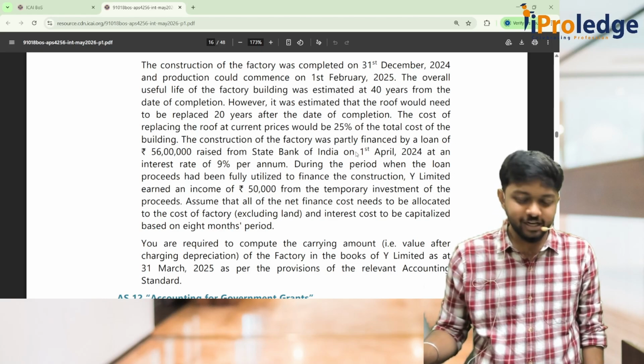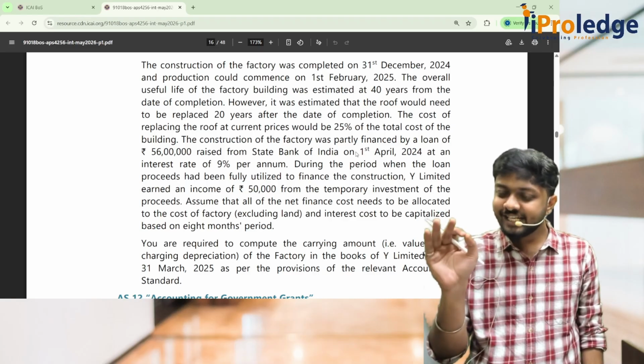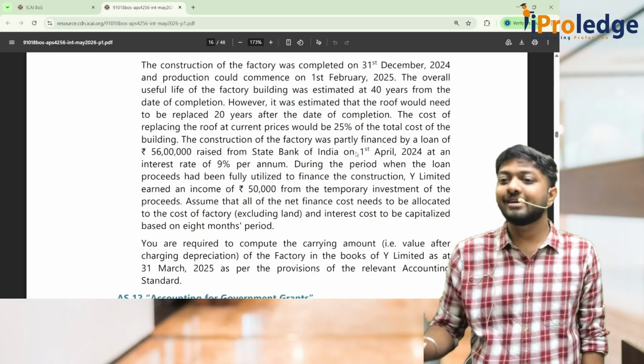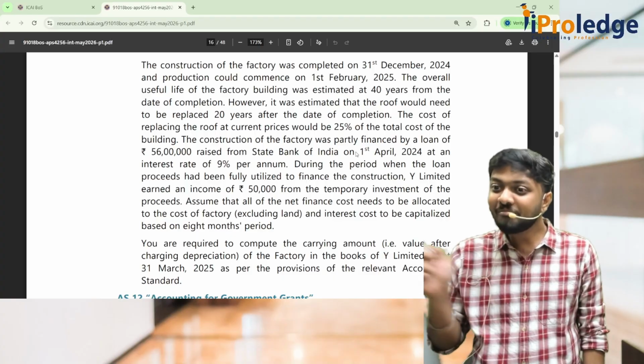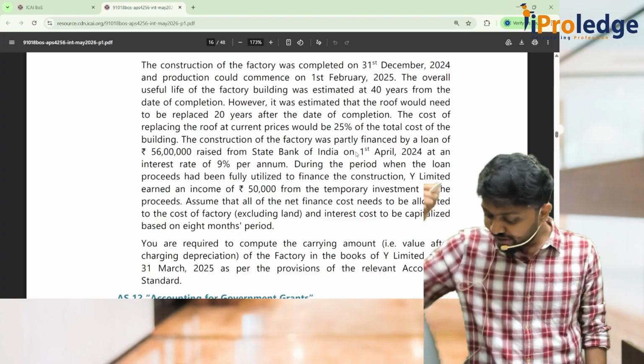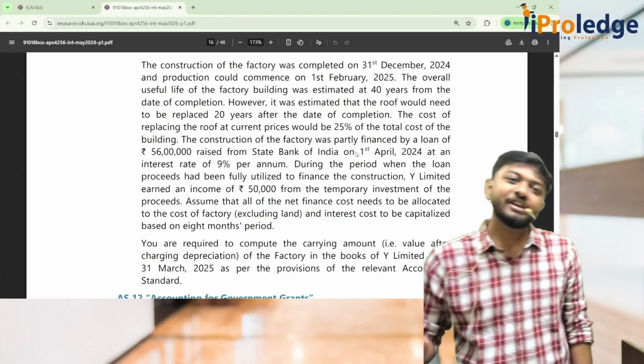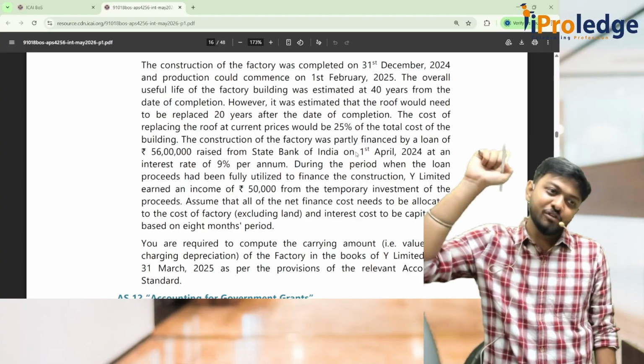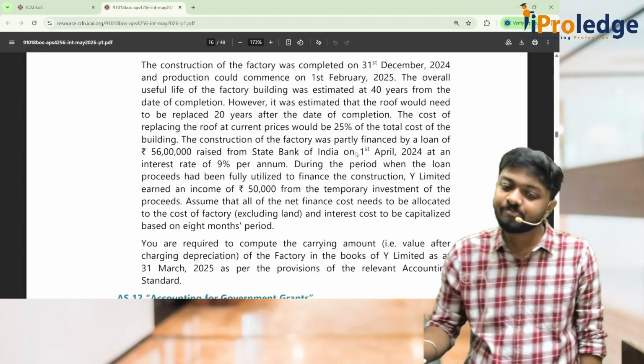Now one more important point you have to understand. Depreciation starts as per accounts from whenever it is ready to use, not as per income tax put to use. Aita? As per accounting standards, ready to use. When was the asset ready to use? It was ready to use from 31st December only. So from that point only depreciation starts.